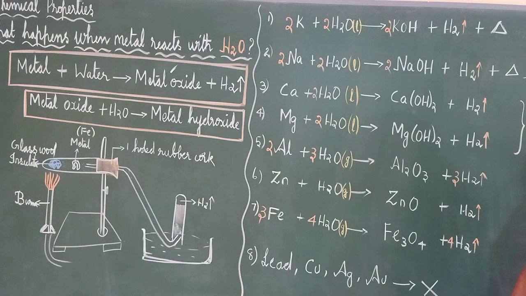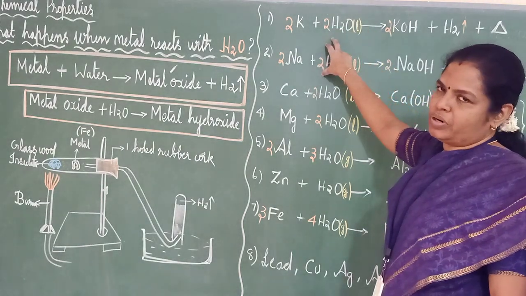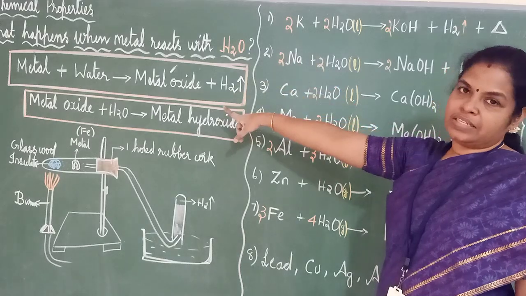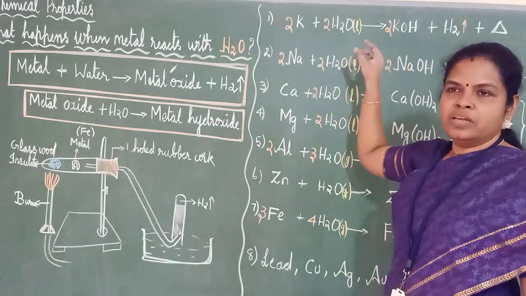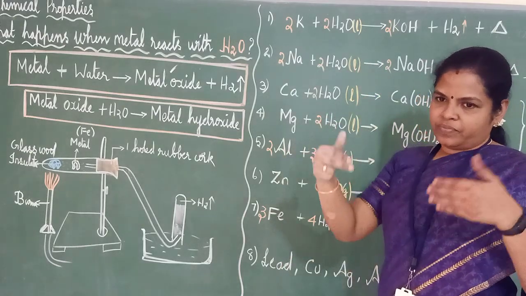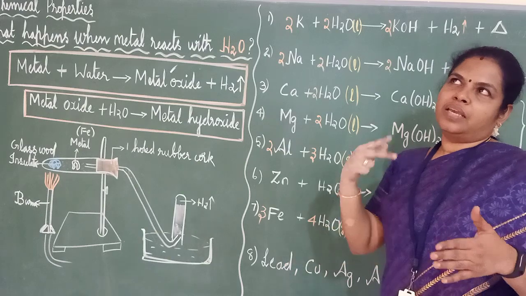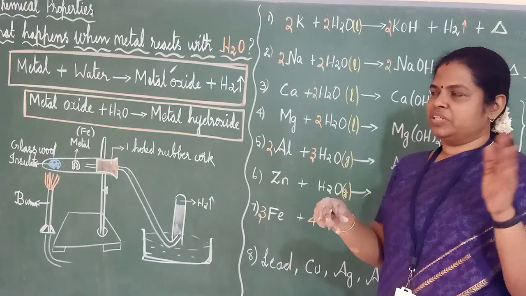Is it easy to remember now? So potassium and sodium react in cold water and we get metal hydroxide. Okay, equations are very important. You should study, then you should write it, check with your book, and then keep on revising. It will be easy for you. Later you will never forget it.